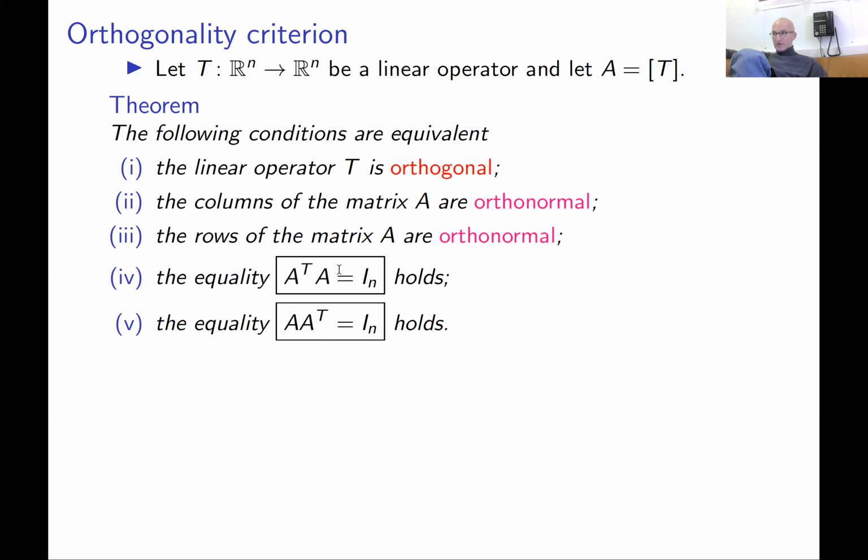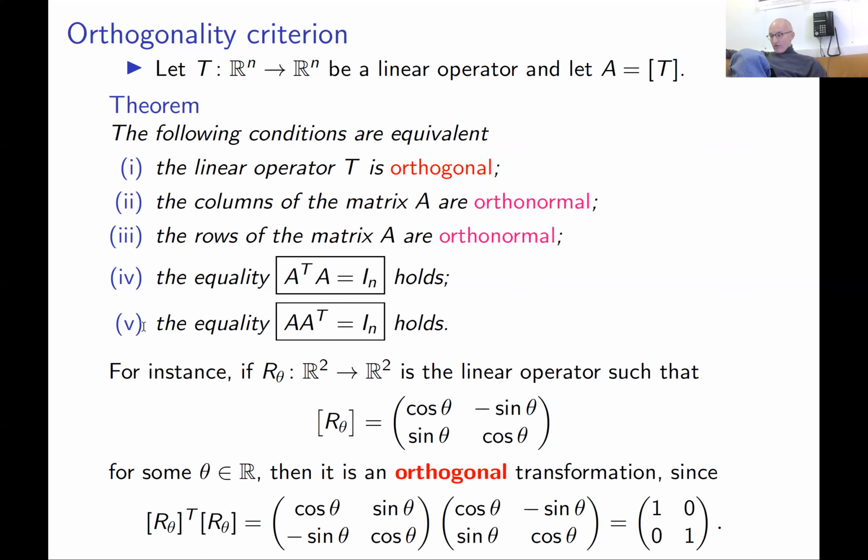And it also means that it's easy to find the inverse of this linear operator. You take the linear operator given by multiplication by the transpose of the standard matrix of T. This is a very handy criterion. Any of the conditions 2, 3, 4, and 5 is easy to check.